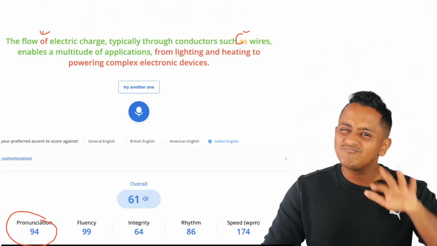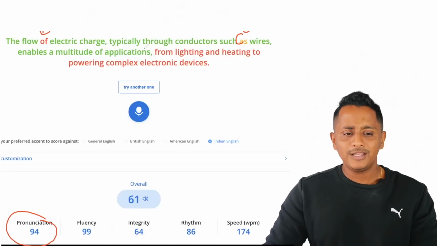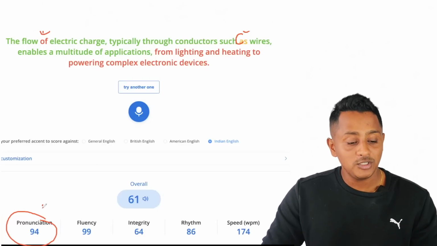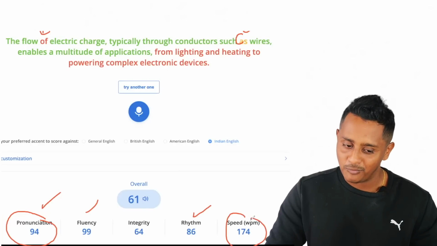And yellow means to some extent fine, the software is able to catch. Red means it was not able to catch. The rest of it I spoke perfectly. Pronunciation is good. Fluency is 100. Rhythm is all good. Speed is 174.